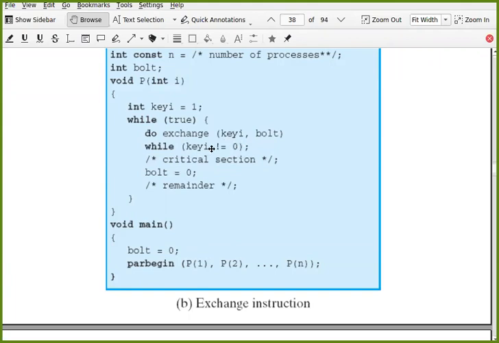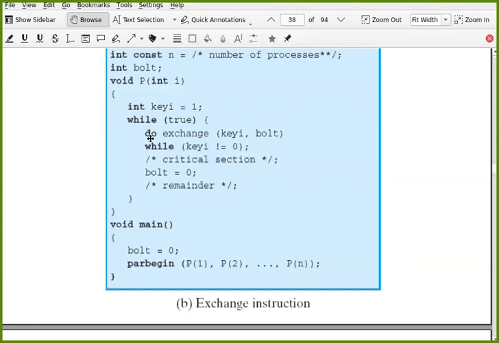And after exchanging, it will check if key I is not equal to 0. If key I is not equal to 0, it means bolt wasn't 0. If bolt was 0, this would have been a 0. But if it is not 0, it can't do anything. You can see here a semicolon is there. So the critical section is not inside the while loop.